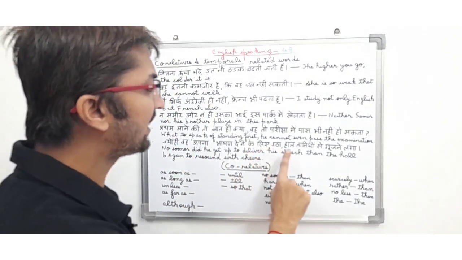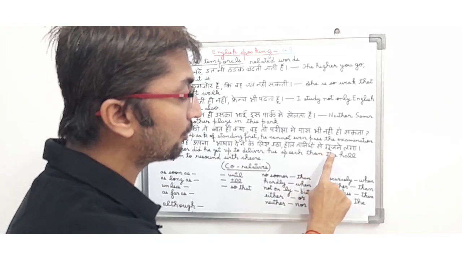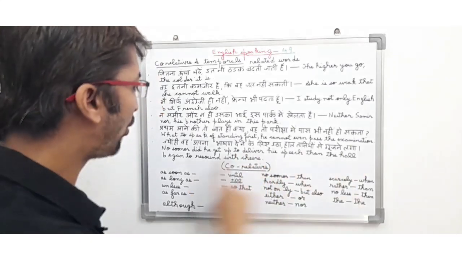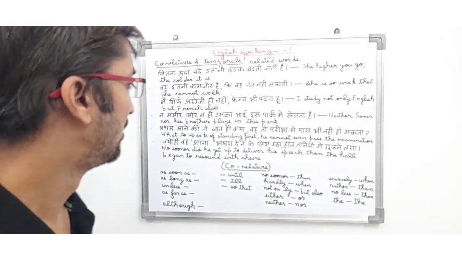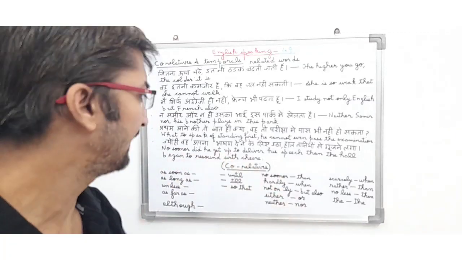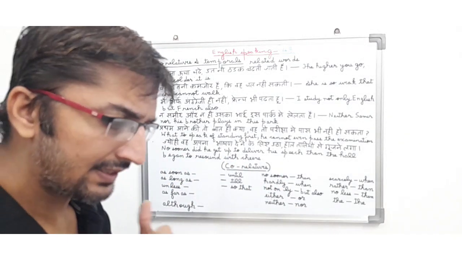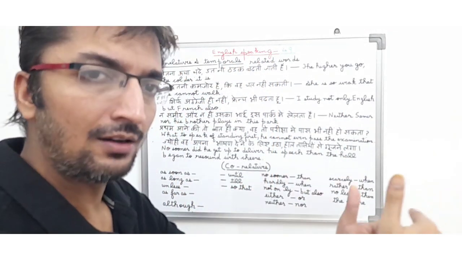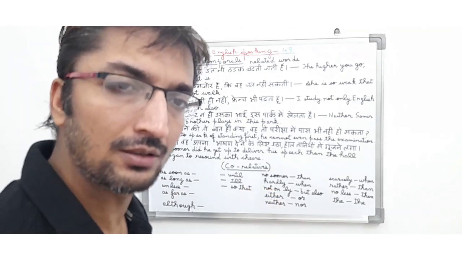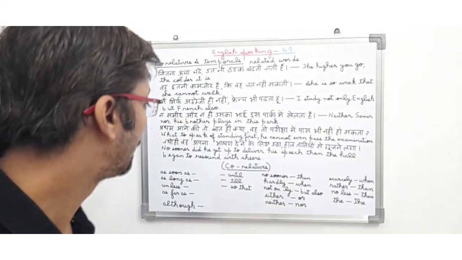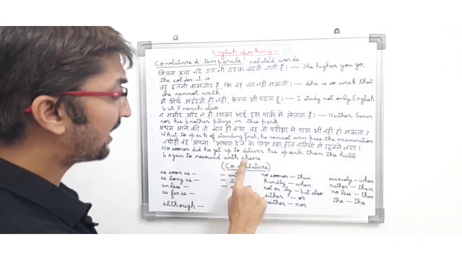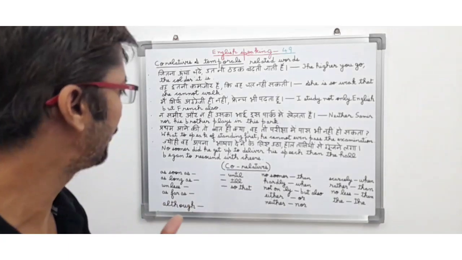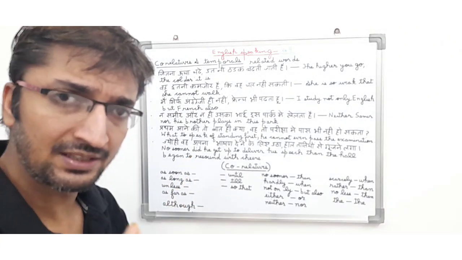जो ही वह अपना भाषण देने के लिए उठा, हाल तालियों से गूंजने लगा. In English, no sooner did he get up to deliver his speech than the hall began to resound with cheers. So in this sentence, they are basically telling about a person कि जैसे ही वो उठा भाषण देने के लिए, तो जो हॉल था वो तालियों से गूंजने लगा, मतलब तालियों के बजने की आवाज़ शुरू हो गई. So basically it means no sooner did he get up to deliver his speech then the hall began to resound with cheers. So here you can see friends, no sooner is basically